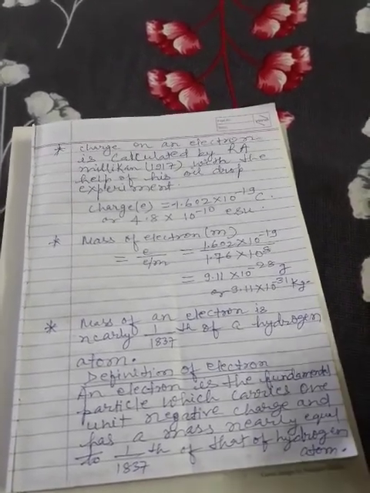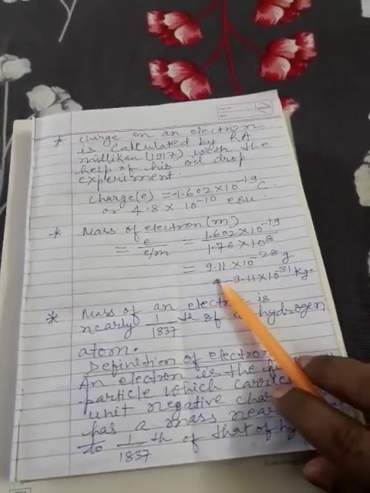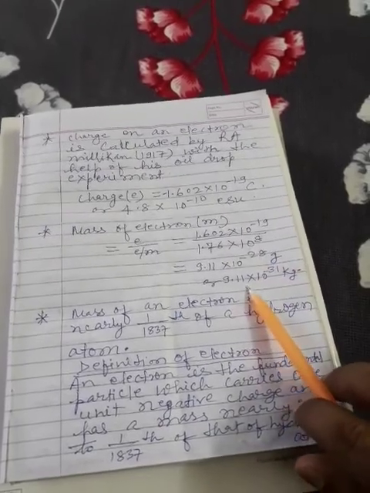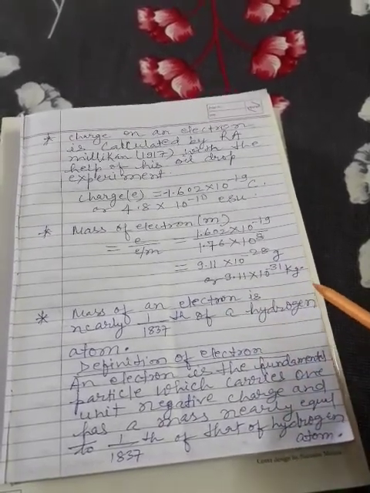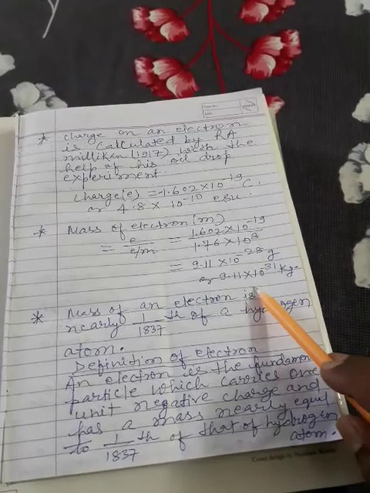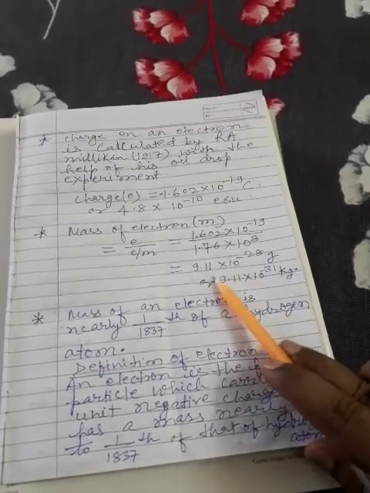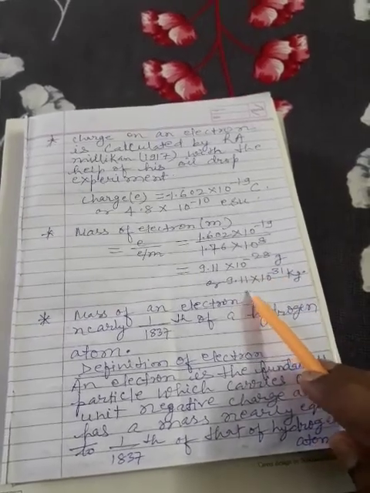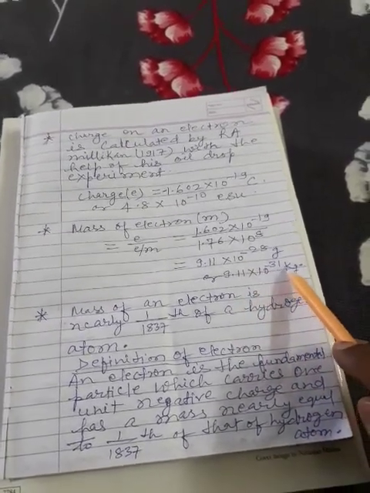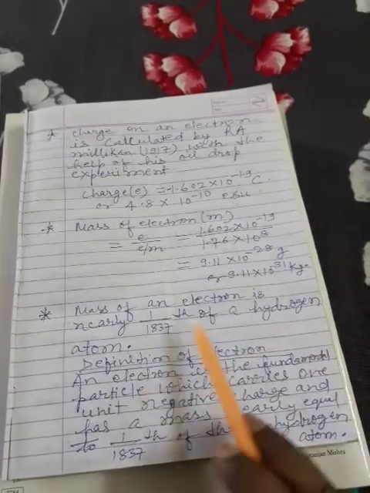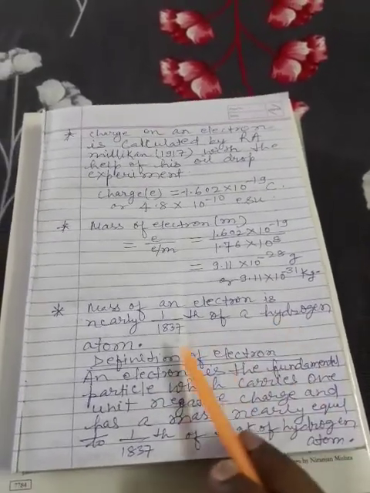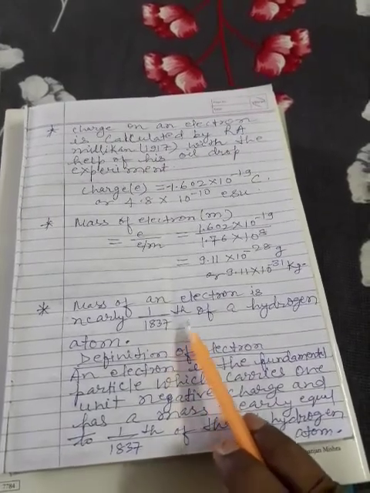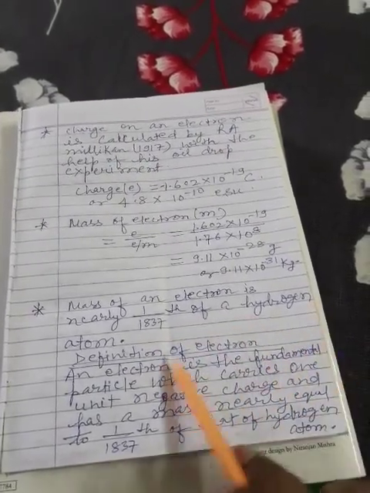When this is calculated, it was found to be 9.11 into 10 to the power minus 28 gram, or 9.11 into 10 to the power minus 31 kg. That means the mass of one electron is 9.11 into 10 to the power minus 28 gram, or 9.11 into 10 to the power minus 31 kg. The mass of an electron is nearly equal to 1 by 1837 of a hydrogen atom.